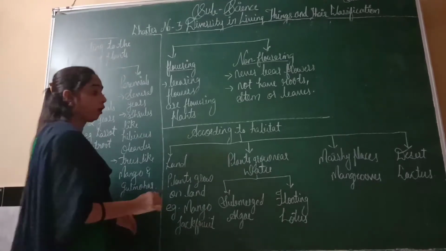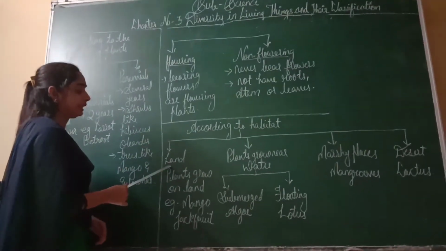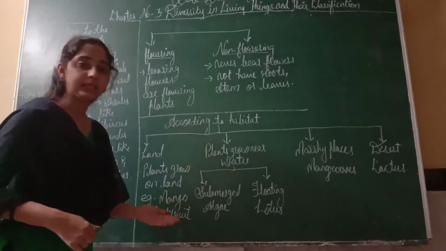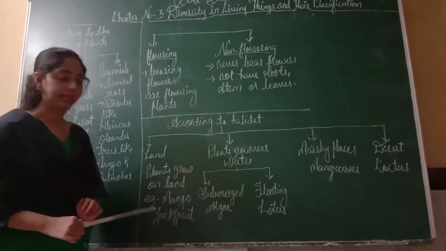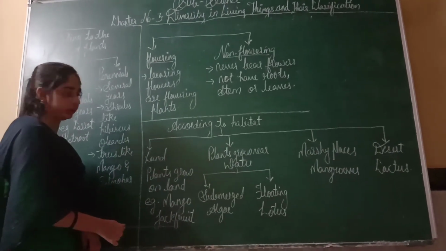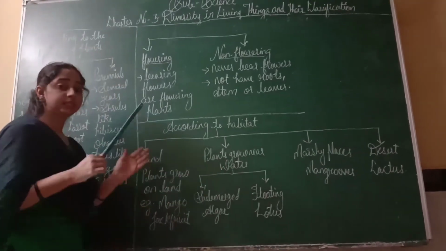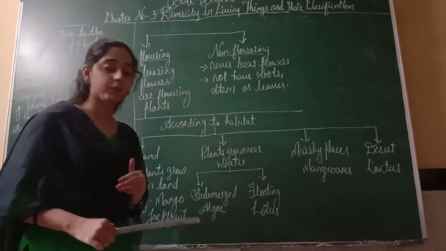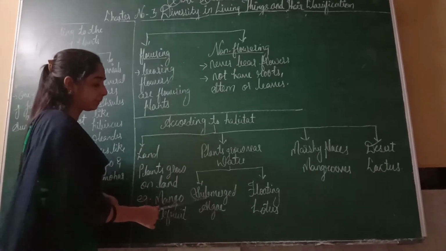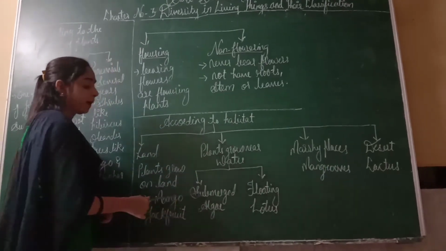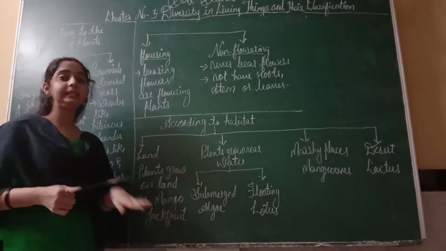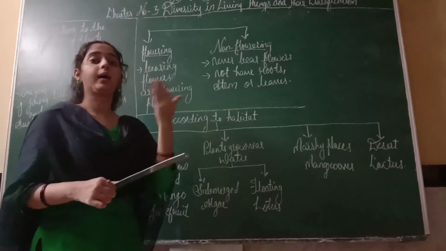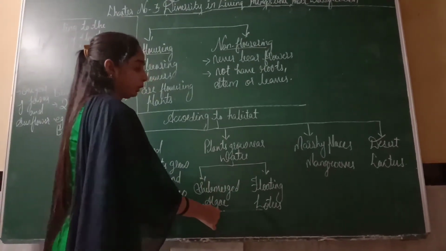According to habitat, according to their life. See, the first one is land. Plants that grow on land are known as land plants. Example, mango and jackfruit. Plants that grow near water: some plants grow underwater, some grow above the water. So we have 2 categories, submerged plant and floating plant. Submerged plant means a plant that grows inside the water. Example, algae. Floating plant means a plant which grows above the water, that is lotus.